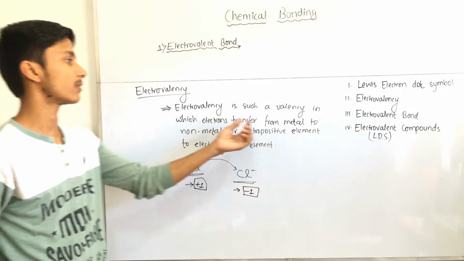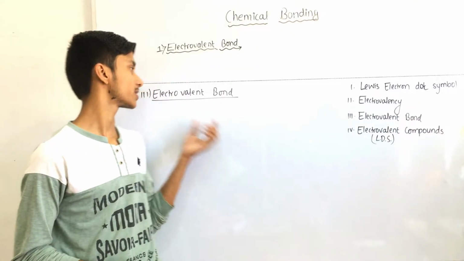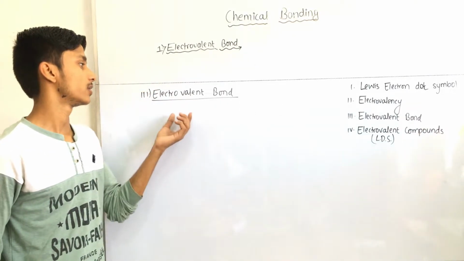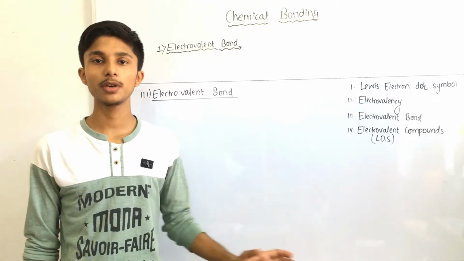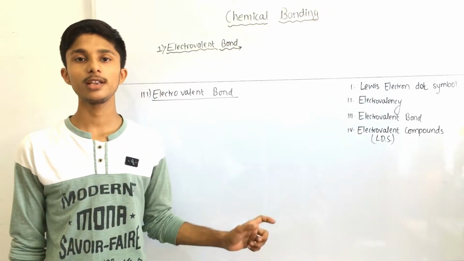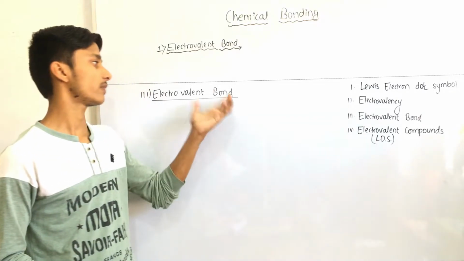Now we go to our third topic, that is electrovalent bond. The bond which is formed due to the transfer of electron from metal to non-metal, or from electropositive elements to electronegative elements, is called electrovalent bond.